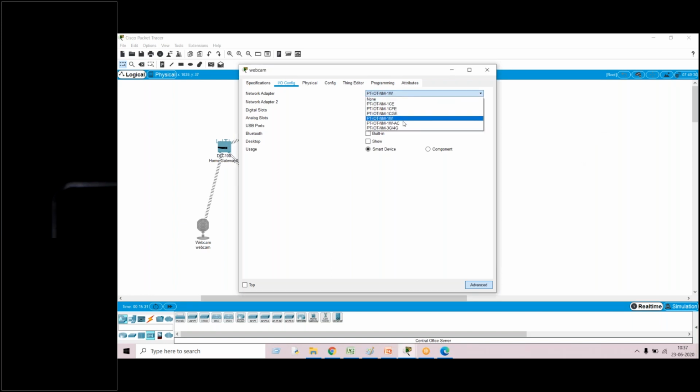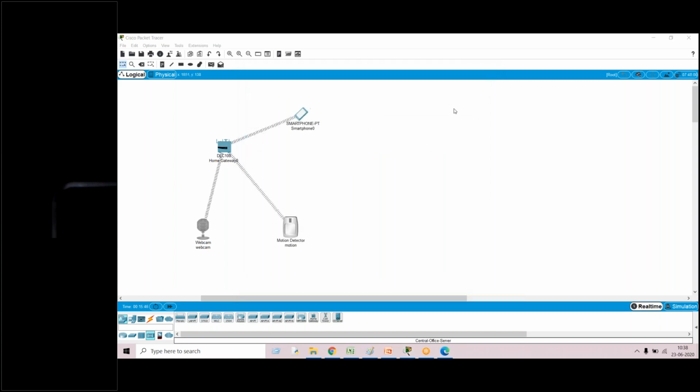We have a number of mechanisms over here. 1CE is available, 1W is available. Analog control is there, 3G or 4G mechanisms are there. We'll see one by one. Right now, just go with 1W. That is nothing but wireless connection. I'll tell you the difference also in the next experiment. One by one, we'll see why we are using only 1W.